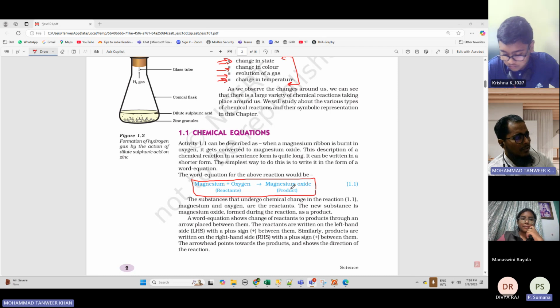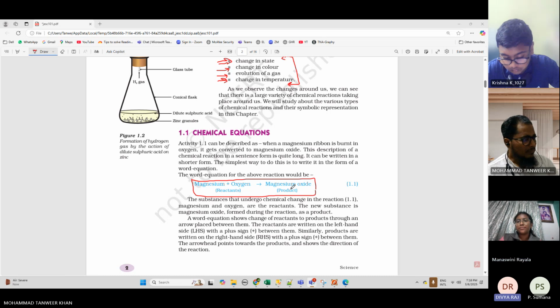Divya, on the right hand side, what will be there? Product. Good. Okay, this is clear? Yes, sir.